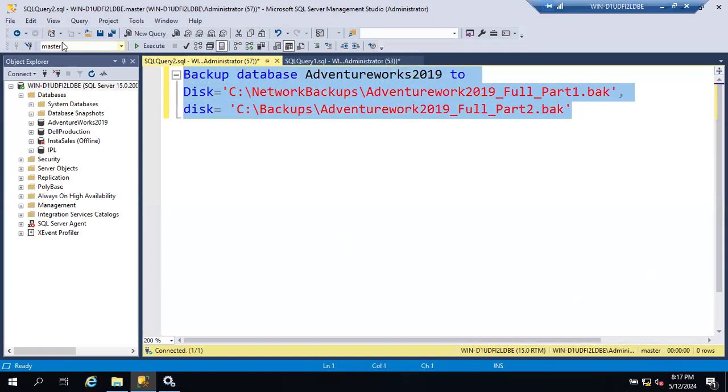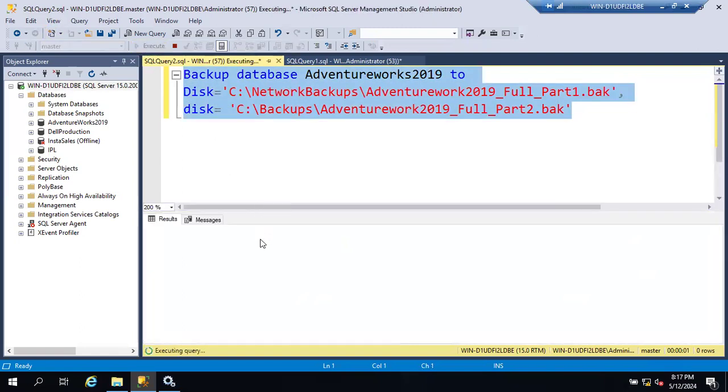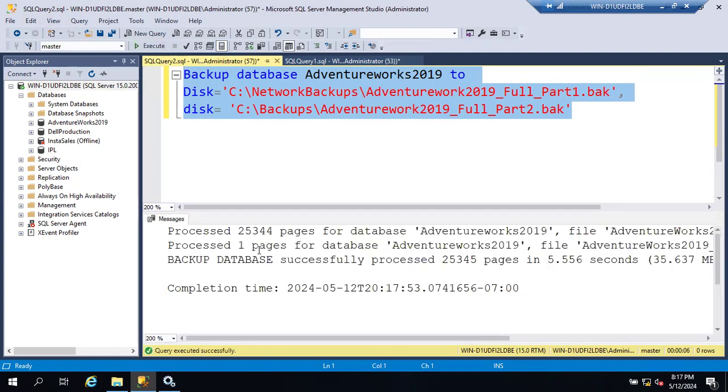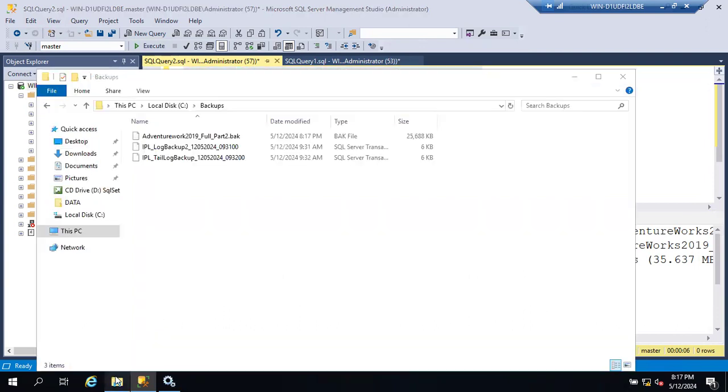Now if you execute, it will take the backup to two different locations as two different parts. Can you tell me the size of each part? That's what I wanted to check with you. It will split equally. Does anyone remember how it determines the size of the part? For example, 2 parts means half, 3 parts means a third, 4 parts means 1/4, 5 parts means 1/5, 6 parts means 1/6.